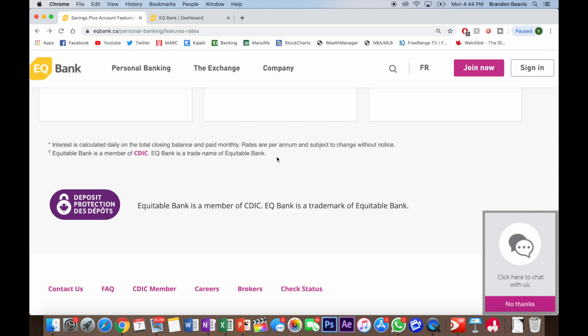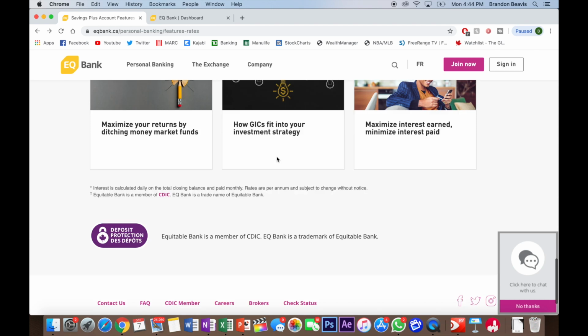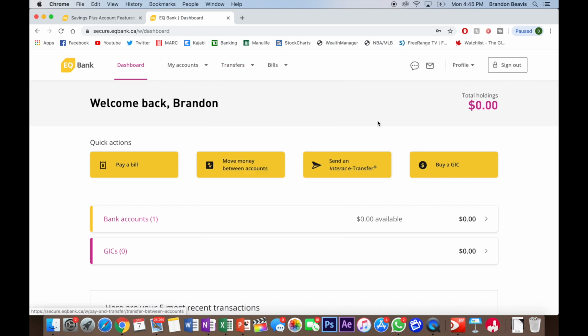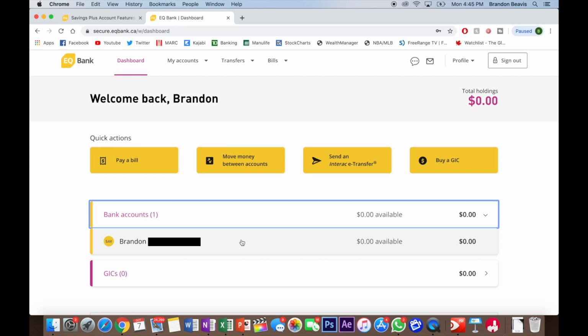Hence why I said hit that subscribe button, because we will be coming back to this in a month and taking a look at the income that I've earned and seeing how simple it is to get that back into our TD account or our personal bank account. You see here, I have my bank accounts linked up. This here would be my EQ Bank savings account. Within this back end, I do have the option again to pay a bill, move money between accounts, send an e-transfer, or buy a GIC.